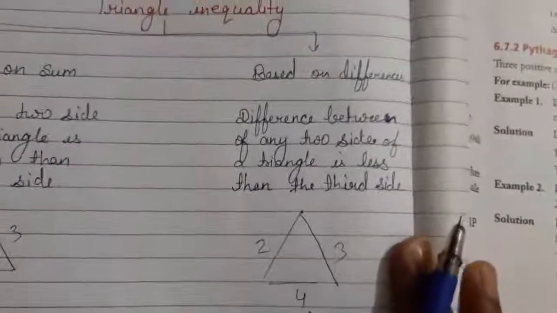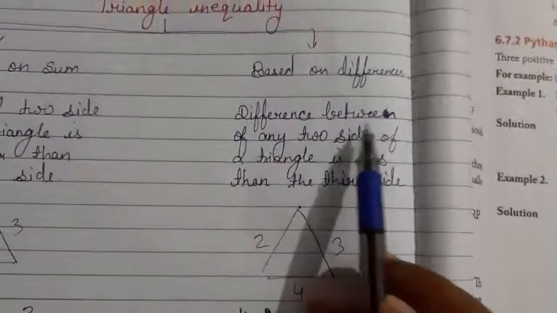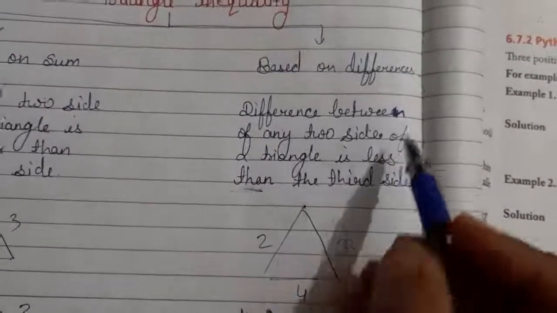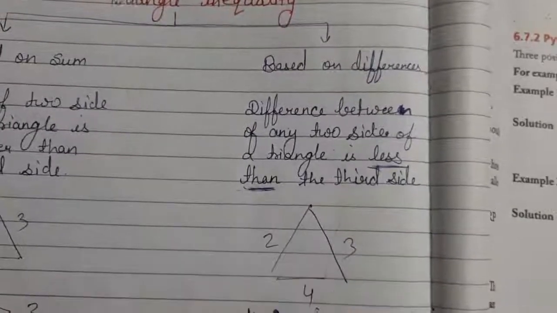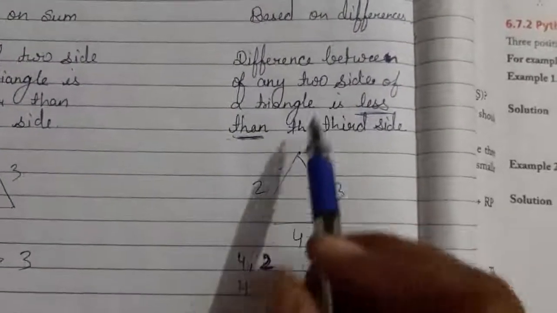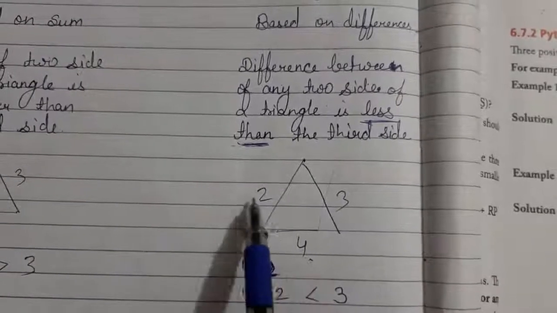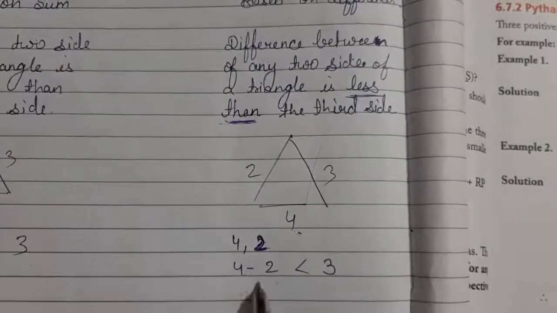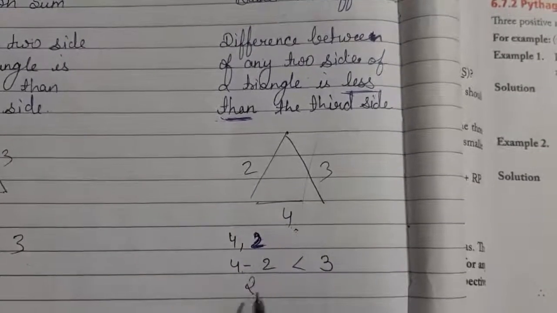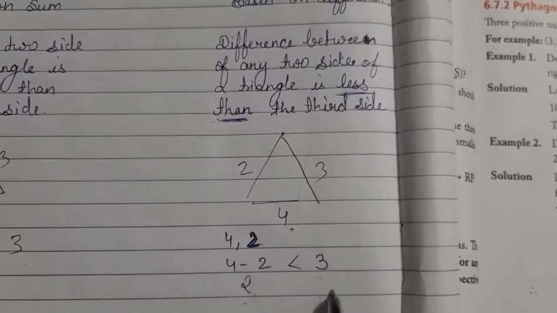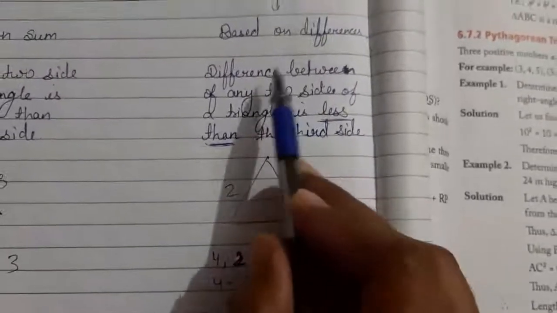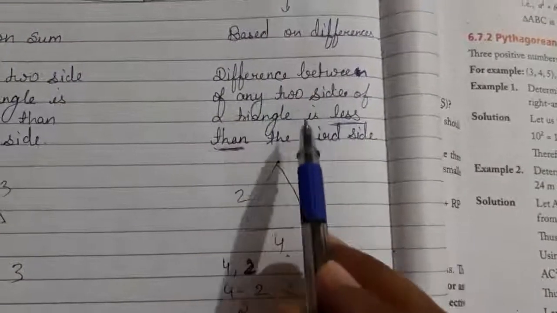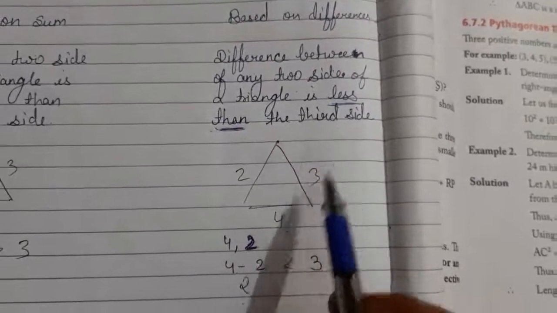But now for the one based on difference, the definition is: the difference between any two sides of a triangle is less than the third side. So we have to take two sides. Here I took these two sides, 4 and 2, and I took the difference between them. Then I got 2. 2 should be less than the third side, isn't it? So the definition according to difference is that the difference between any two sides of a triangle is less than the third side.